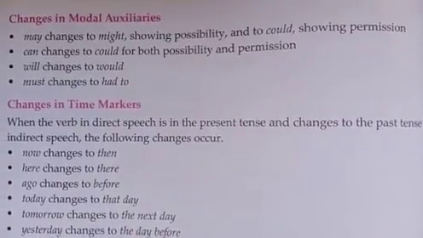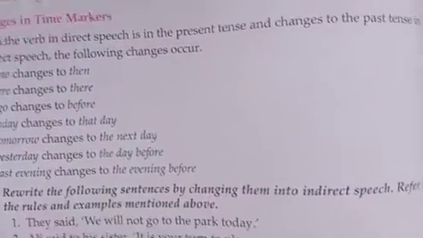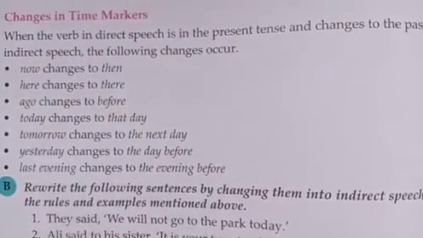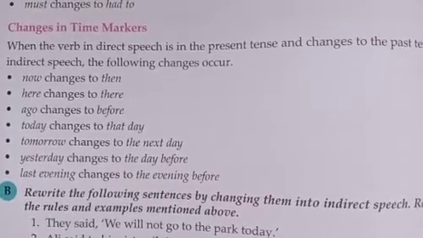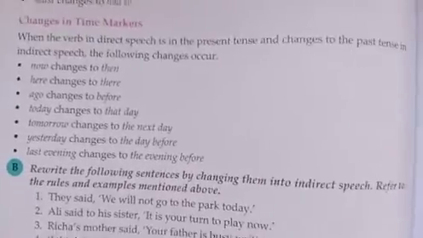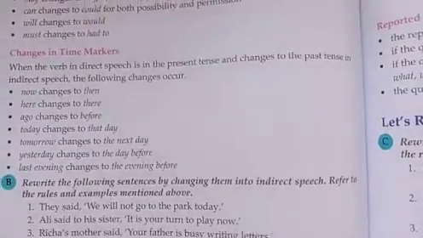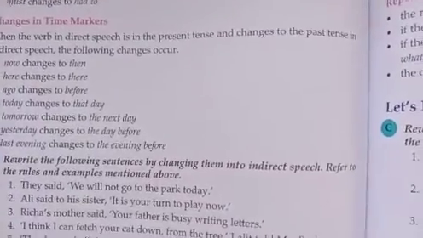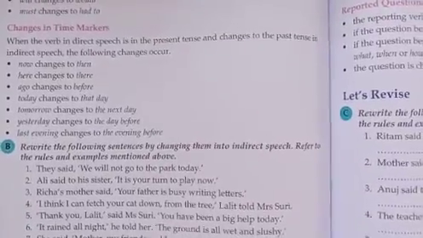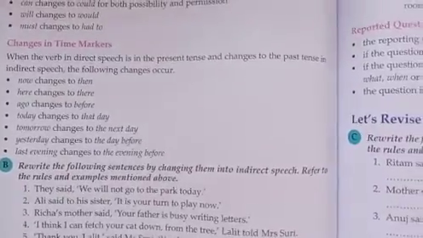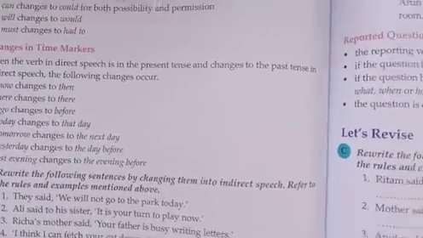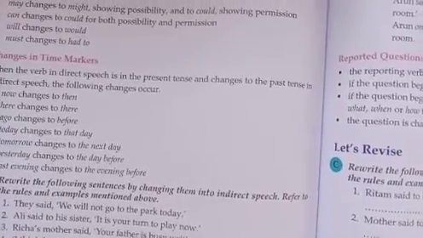Then changes in the time markers. What are time markers? As we read earlier, there are changes in the verb tenses. Here time markers also will be the same, but now certain words will be changed, particularly only certain words. What are they? When the verb in the direct speech is in the present tense and changes to the past tense in the indirect speech, the following changes occur.